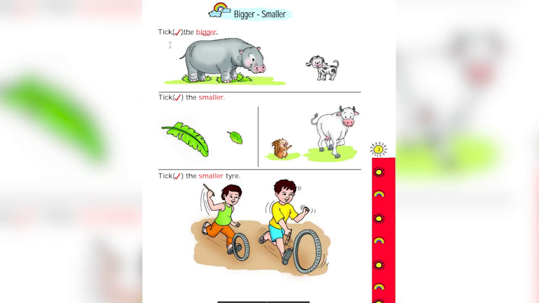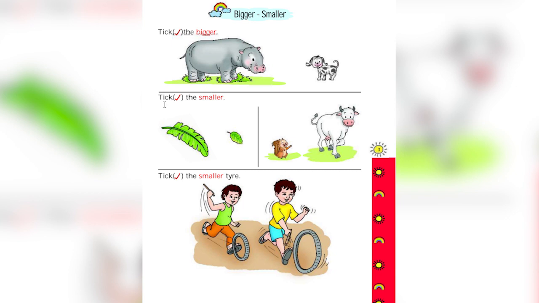Smaller. Children, look at this picture. What do you observe in this picture? A hippopotamus and a puppy. The hippo is big and the puppy is small. Read the question with me. Tick the bigger. Now, who is bigger in this? The hippo is bigger. So, you have to tick on hippo. And the puppy is smaller. Puppy is smaller than hippo.